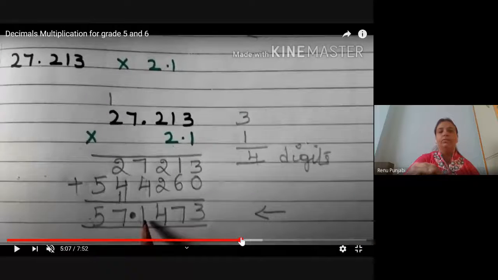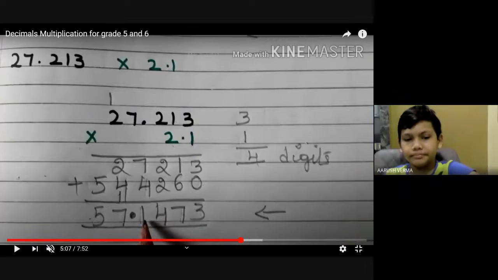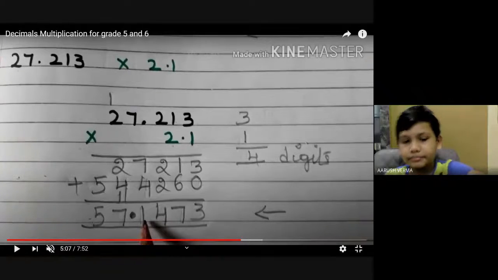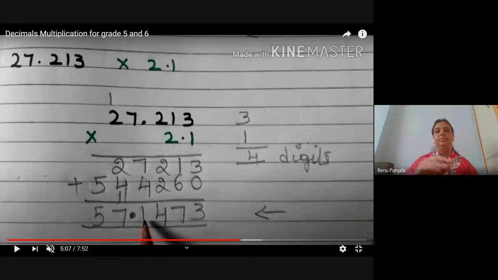See now. Have you understood now, Arush? Yes, ma'am. Have you understood how to multiply a decimal number with a decimal number? Yes, ma'am. So children, after completing the multiplication, we are moving towards Vivan. You are clear with the topic?